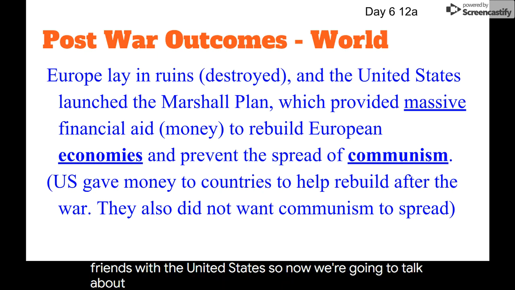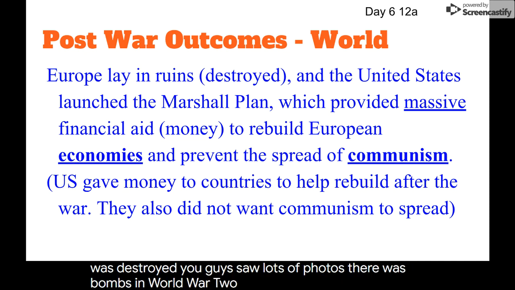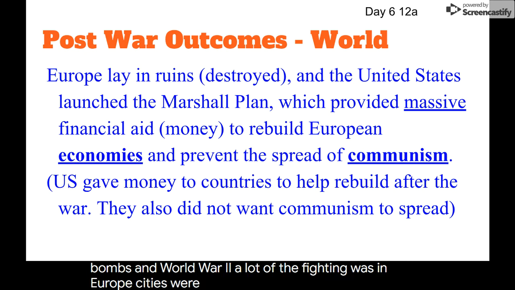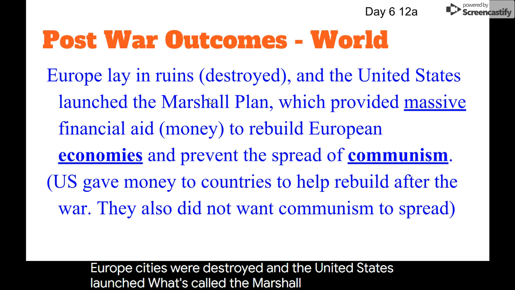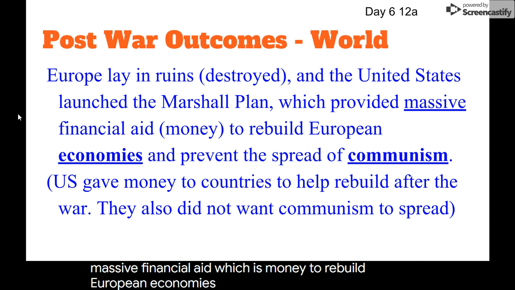So now we're going to talk about the rest of the world. Europe lay in ruins. It was destroyed. You guys saw lots of photos. There were bombs in World War II. A lot of the fighting was in Europe. Cities were destroyed. And the United States launched what's called the Marshall Plan, which provided massive financial aid, which is money, to rebuild European economies and prevent the spread of communism.